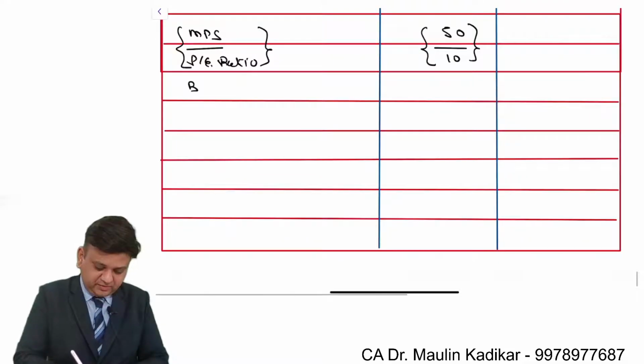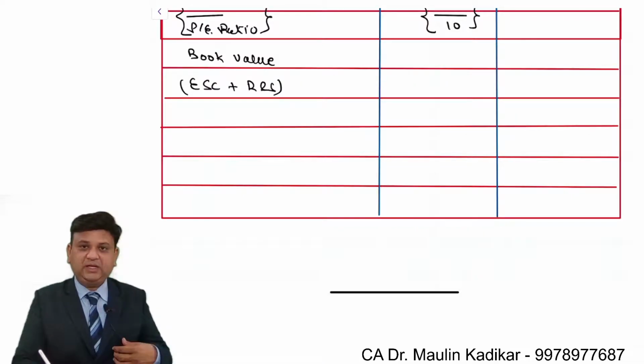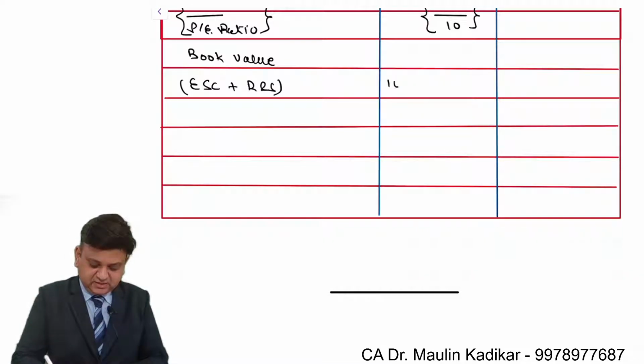Next, book value will be calculated. It is equity share capital plus reserves and surplus. The amount of the equity share capital is 10 lakhs into 10, plus reserves and surplus is 300 lakhs. So 100 plus 300, that is 400 lakhs.